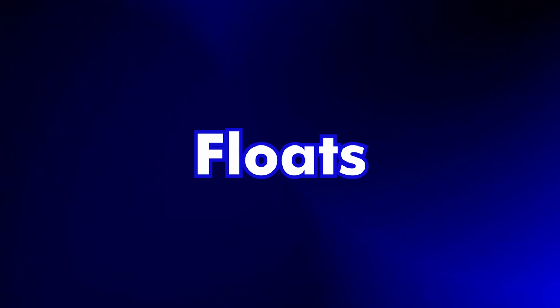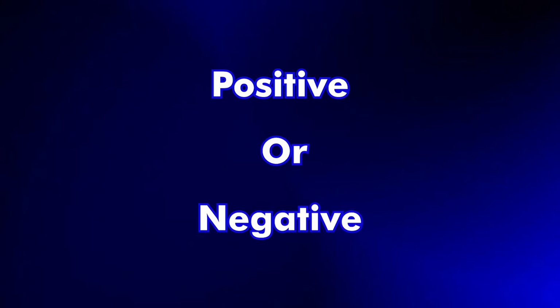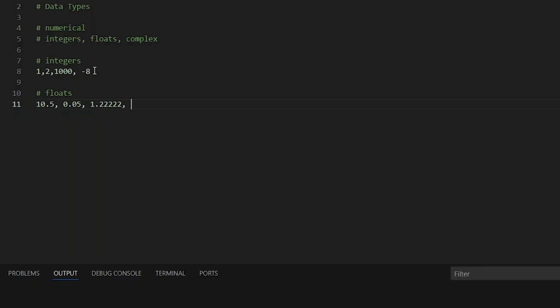Then let's look at the floats. Floats are numbers with decimal points. Something like 10.5 is a float. We have 0.05. This is a float. We have 1.22222, which is also a float. And just like the integers, floats can also be positive or negative. So let's have a negative float. If I put a minus sign and put 7.5, this is also a float, but a negative float. So floats are numbers with decimal points.